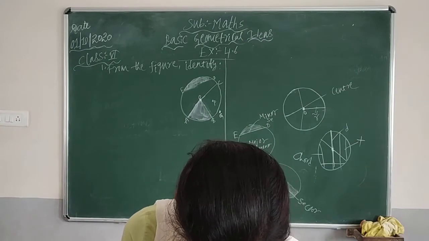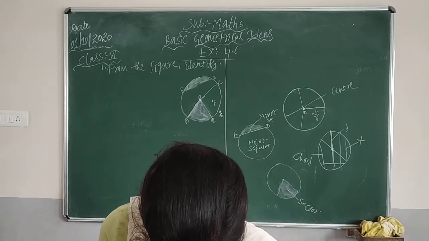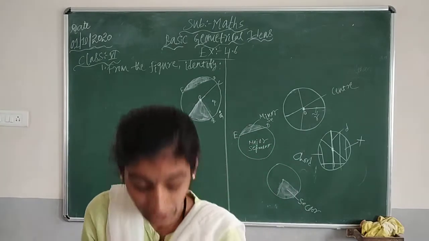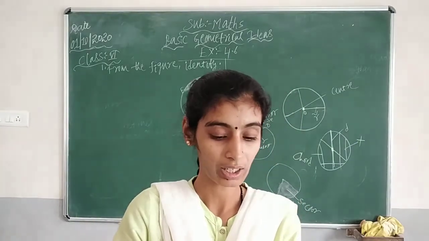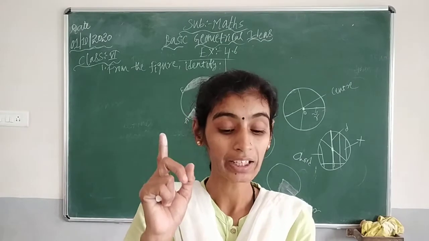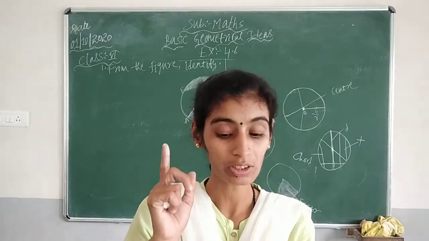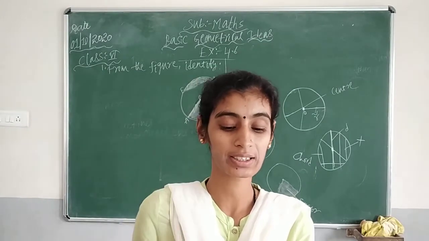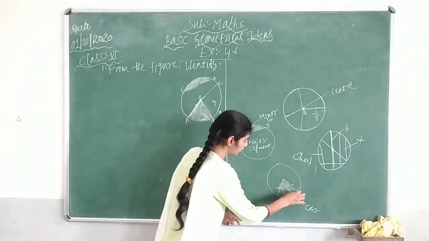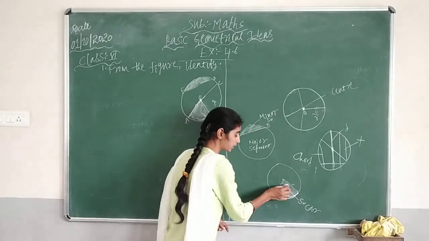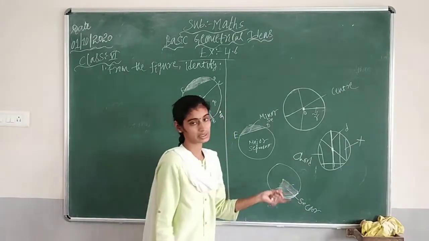I hope you all remember, children: a region in the interior of a circle enclosed by an arc on one side and a pair of radii on the other two sides is called a sector. Means it should have two radii and it should have an arc. Then that portion we call a sector.